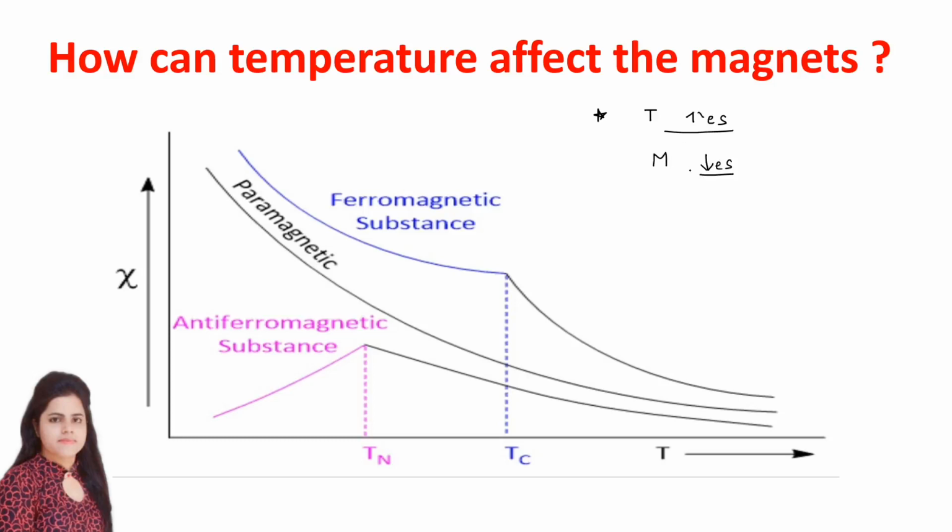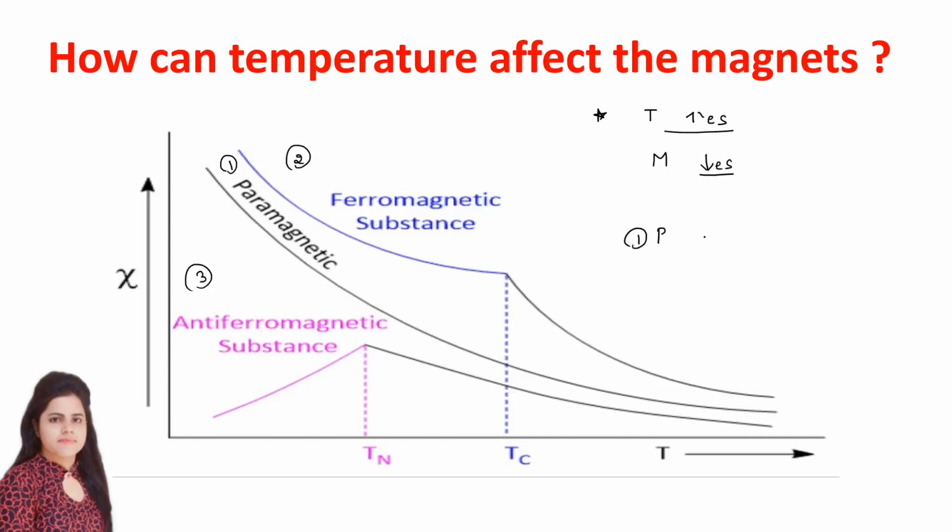Okay, magnetism generally is decreasing. Now for the specific cases like paramagnetic material, ferromagnetic substances and antiferromagnetic substances, these are the graphs that you can explain. So first I am taking paramagnetic substances.